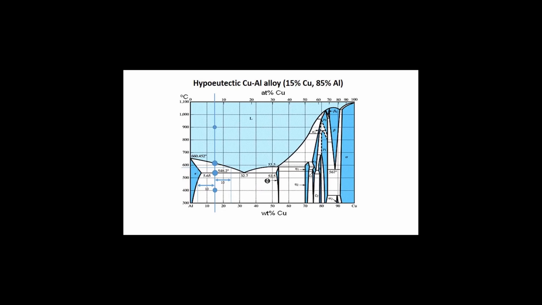This is the phase diagram of a copper aluminium alloy. Aluminium bronze is a form of bronze where copper is added to aluminium. Here aluminium is the main alloying metal. In the phase diagram, the sky blue area shows the liquid phase of the alloy. My selected hypoeutectic copper aluminium alloy consists of 15% copper and 85% aluminium.